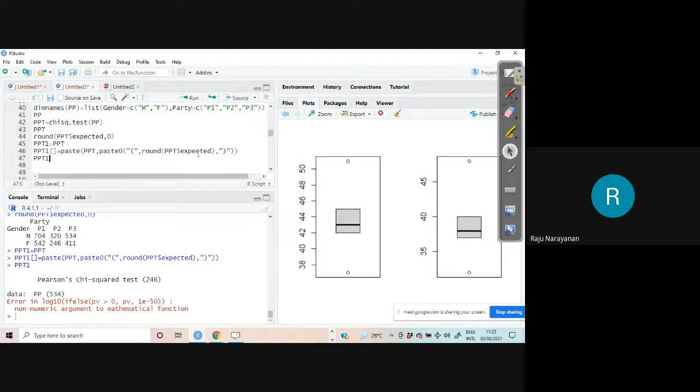PPT dollar expected. Paste, correct, bracket. The name of the file, that is also correct.